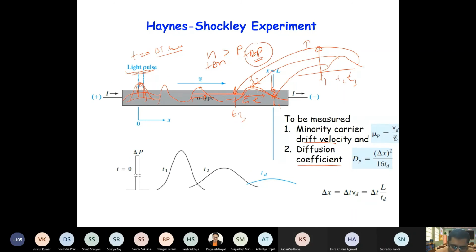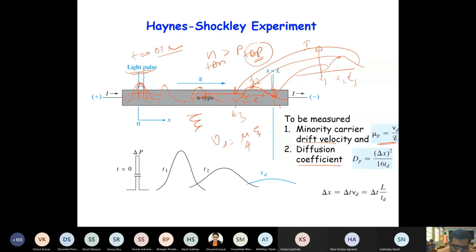So when you measure that peak current, which appears at, let's say, some time t, from this you can find out the drift velocity, right? If the applied field is E, the drift velocity Vd will be mu times E, right? So from this you can get the mobility.